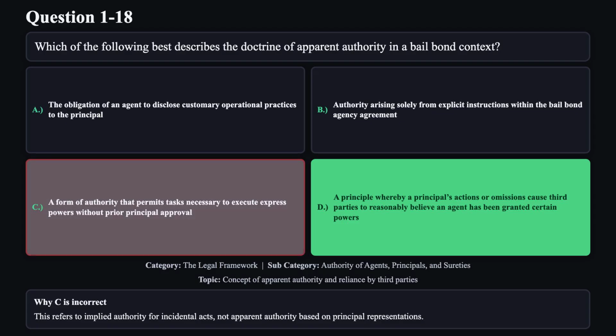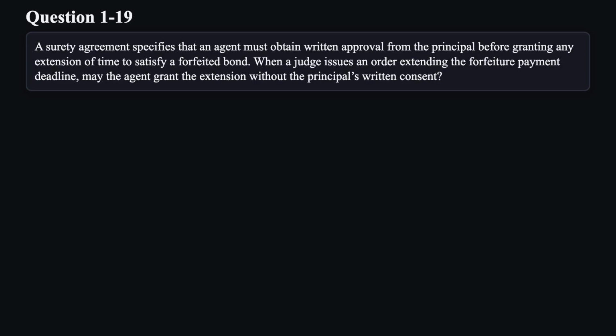Reason C is not correct. This refers to implied authority for incidental acts, not apparent authority based on principal representations. Question 19. A surety agreement specifies that an agent must obtain written approval from the principal before granting any extension of time to satisfy a forfeited bond.